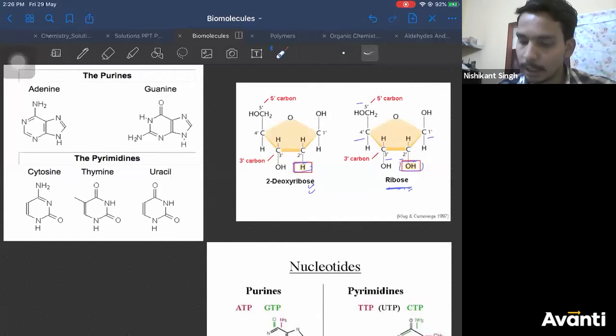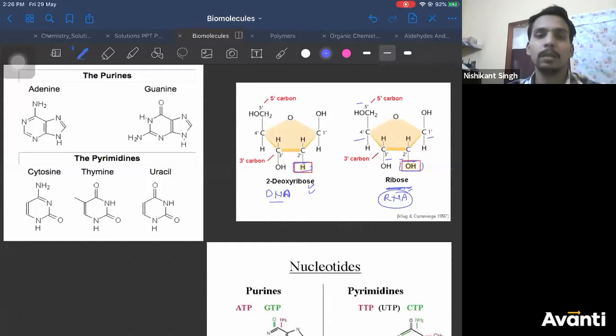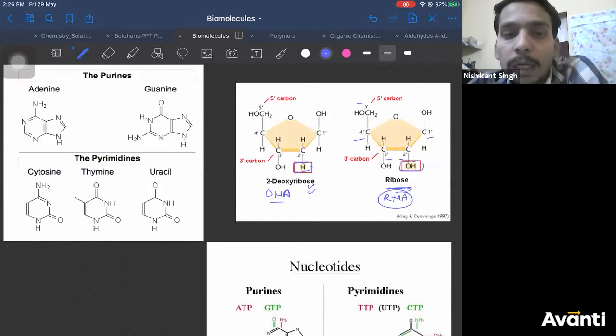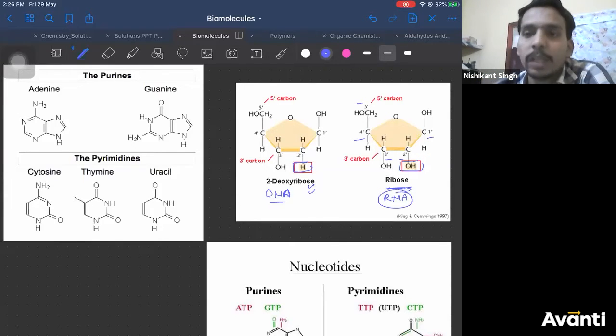This sugar is present in DNA. And this is present in RNA. Right? This is present in RNA. DNA is deoxyribonucleic acid. So DNA includes deoxyribose.